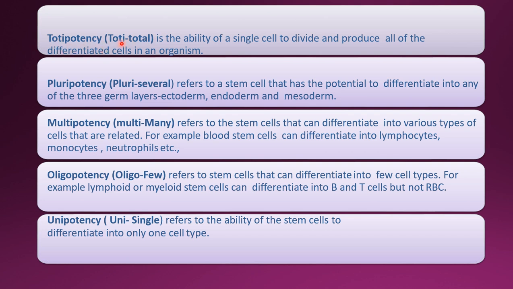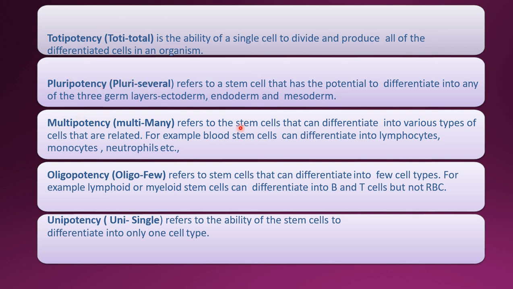Totipotency. Toti means total. It is the ability of a single cell to divide and produce all the differentiated cells in an organism. Right? A single cell can divide and produce all the differentiated cells of an organism, and this is called totipotency. From a single cell, the whole organism can develop. This is possible in many plants.